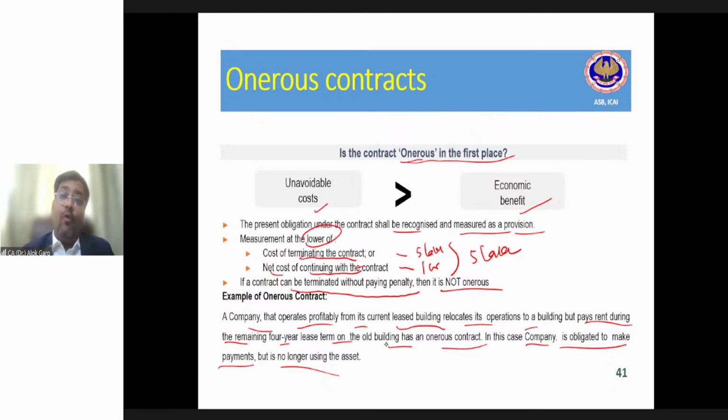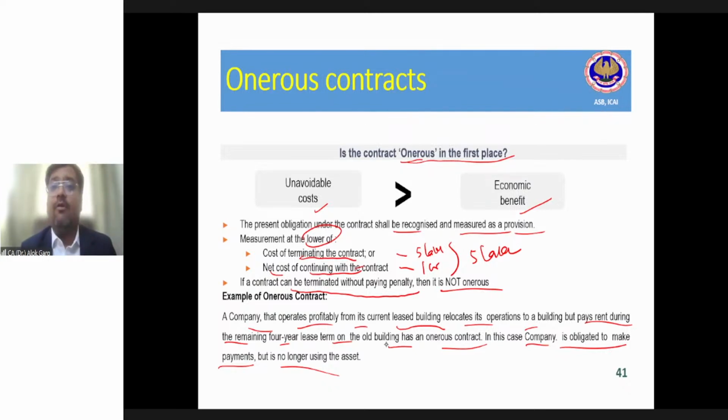Now, what is the cost of exiting the contract? If today I want to cancel this lease, what is the cost? I have to pay the remaining lease rentals as of now as a penalty, which is 4 lakh rupees. So 4 lakh rupees and 1 lakh rupees. What is lower, Viraj? The cost of exiting the contract and the net cost of continuing with the contract.